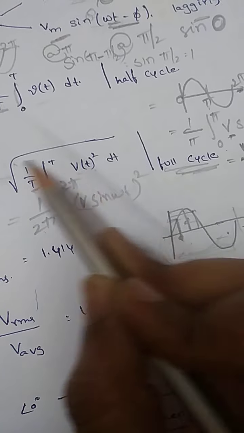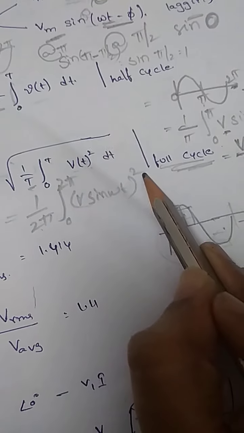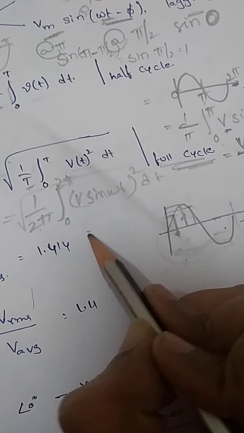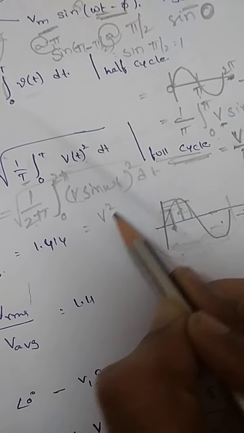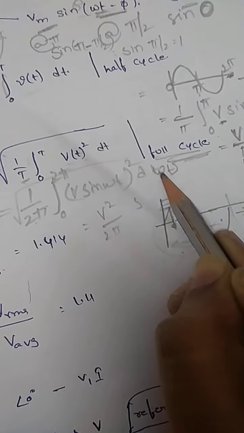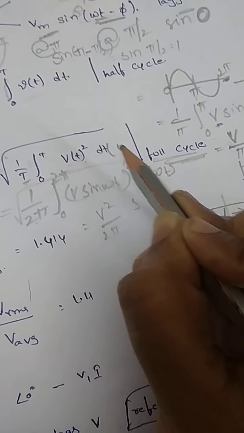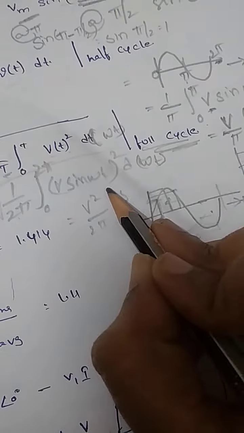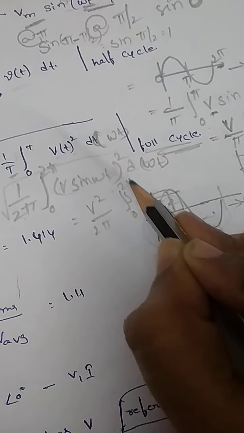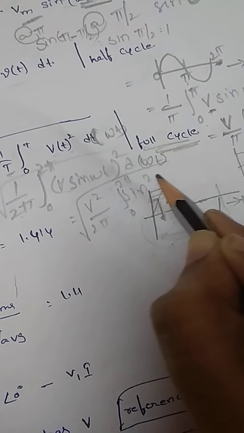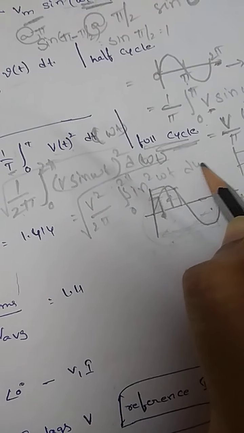mean square, dt. For this entire thing there is a value. So this V square will be out of the phase. So just d omega t, the time axis will be d omega t. So the integral is 0 to 2 pi. There will be V square sine square omega t d omega t.